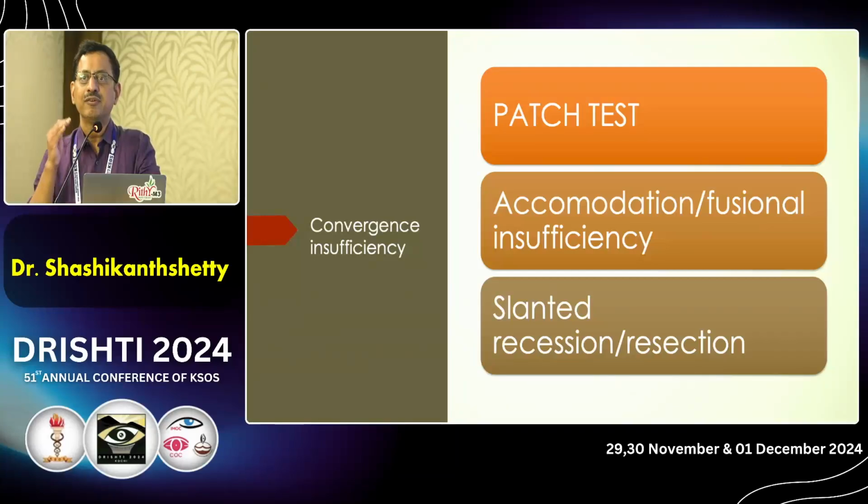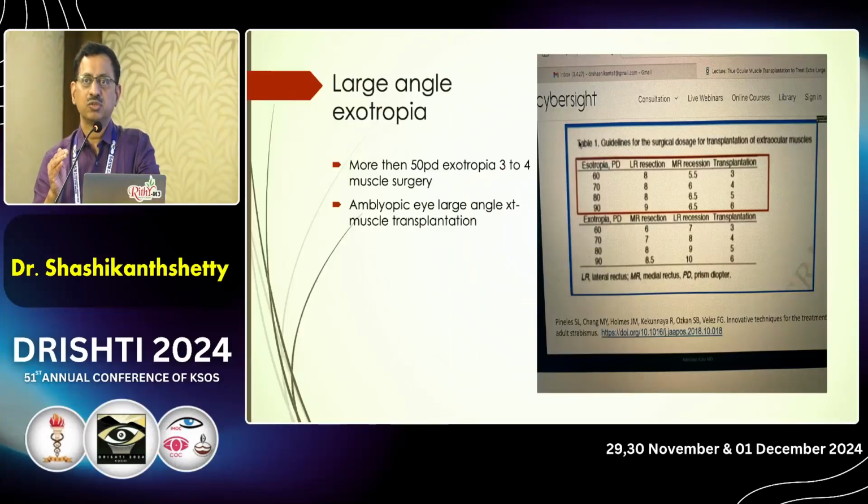We can have convergence insufficiency, where we can do a patch test to differentiate between true convergence insufficiency and pseudo convergence insufficiency. In true convergence insufficiency, there are two types, accommodative and fusional insufficiency. We treat them either with glasses or with a slanted recession resection. In large angle exotropia, if there is more than 50 prism diopters of exotropia, we do 3 muscles. If it's like 60 or 70, we do 4 muscles. And if the patient has an amblyopic eye with large angle exotropia, we do a muscle transplantation.